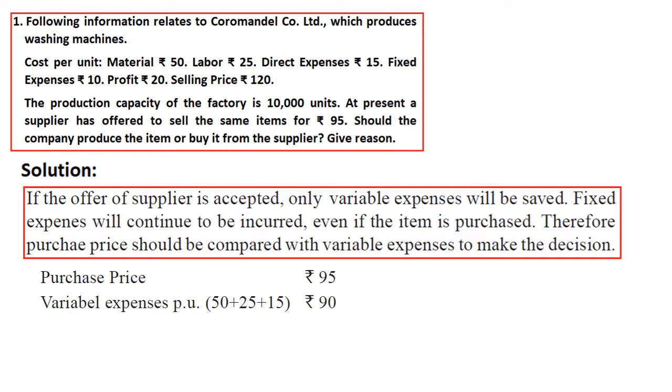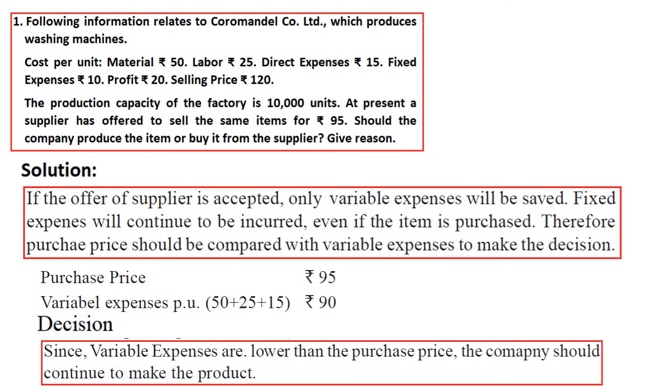Therefore, which one is lower? The lower is the variable expenses for making the product. Hence our decision should be, since the variable expenses are lower than the purchase price, the company should continue to make the product. So these are the simple questions that will be asked in the university. You can easily give the answers by comparing the variable cost. Like that, we will take up two more university level questions and try to resolve this issue of decision making problems.